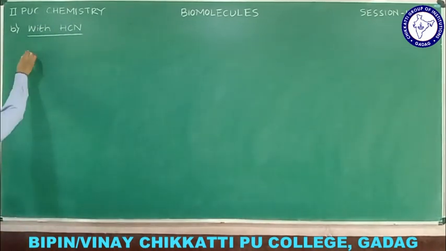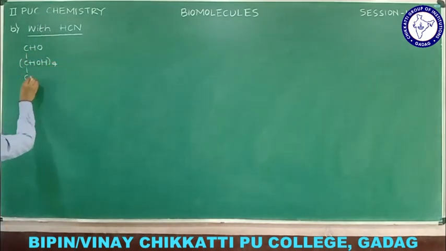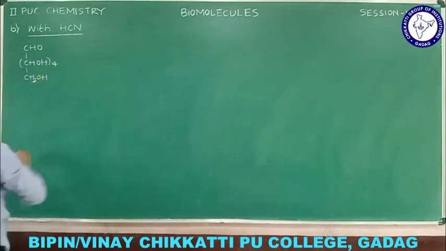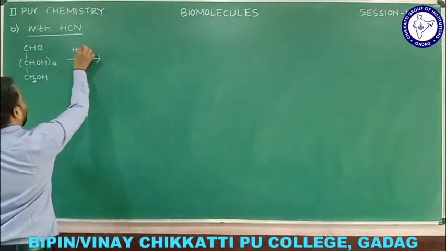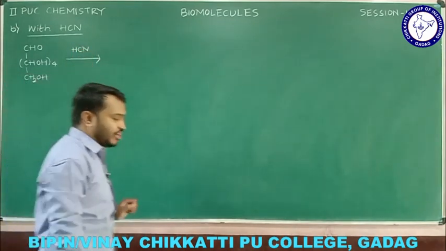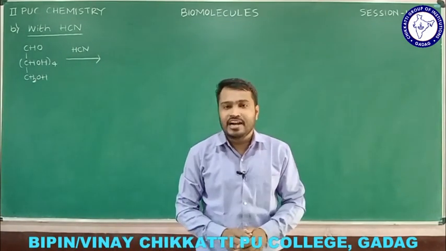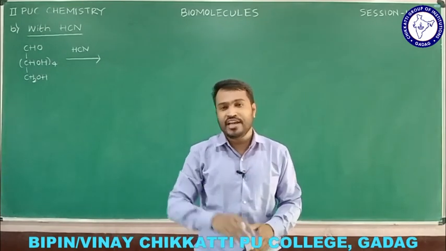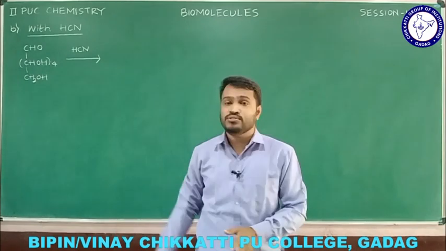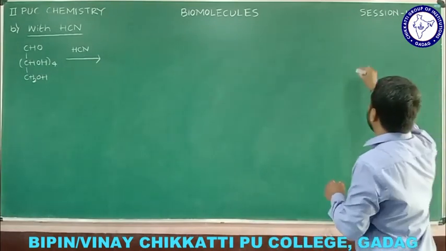Now we'll see the glucose structure: CHO, CHOH four times, and CH2OH. This is glucose, we know that. When it reacts with HCN, hydrogen cyanide, what is the product we are going to get? We know when glucose reacts with HI and red phosphorus, we get n-hexane. When glucose reacts with hydroxylamine, we get oxime of glucose. Now we'll see when glucose reacts with HCN, what we get. Let me explain that simply.